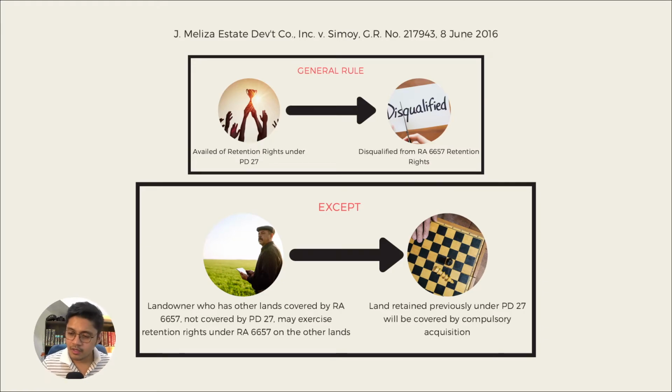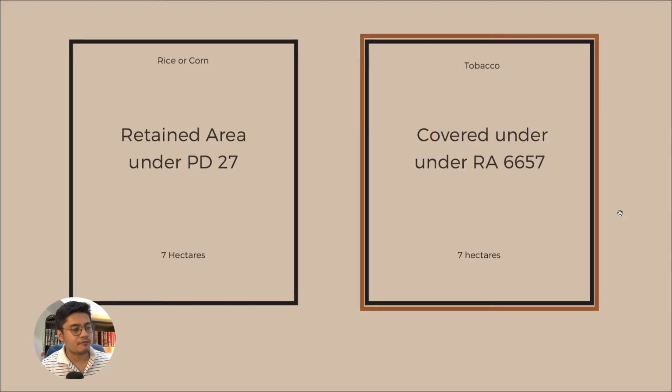6657. No, it's like this one. For example, no, here you have rice or corn, 7 hectares man ang imuhang gi-retain because that's the maximum under PD 27. So that's retained under PD 27. But you also own a land, okay, a tobacco farm.